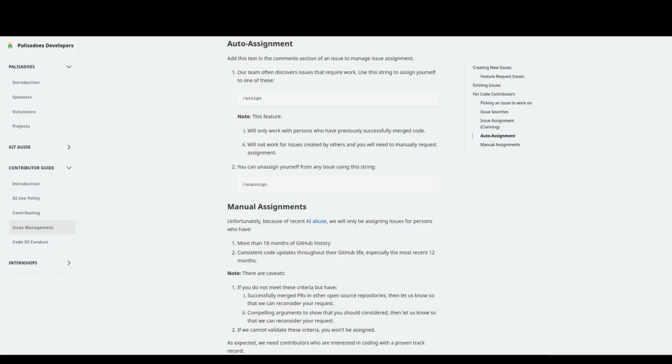It makes sure that issues that are given to pull requests are within the roadmap of the Palisados Foundation, and this is really important for us. Anybody can unassign themselves from the issue by putting in the text /unassign, and this works universally.